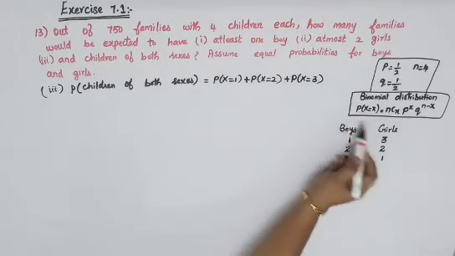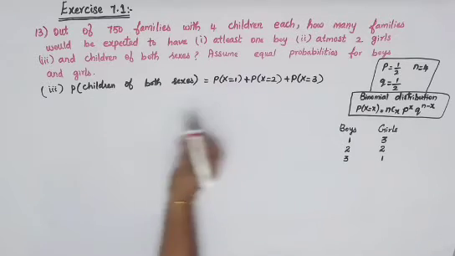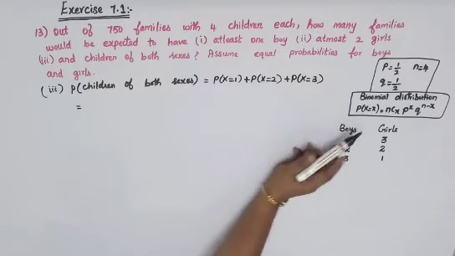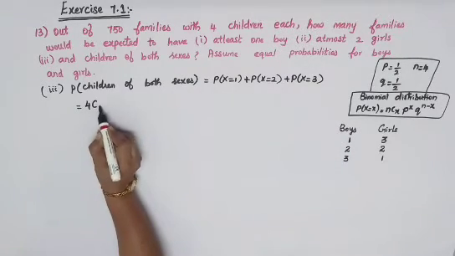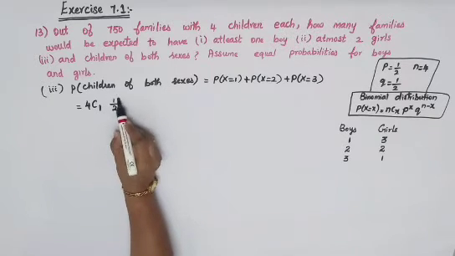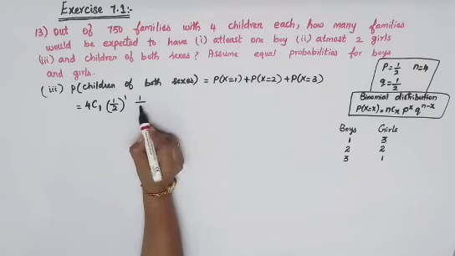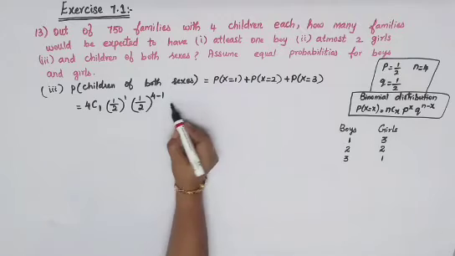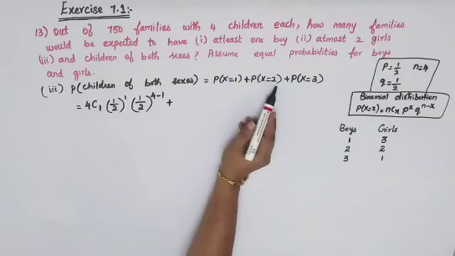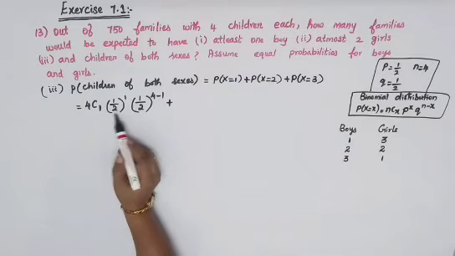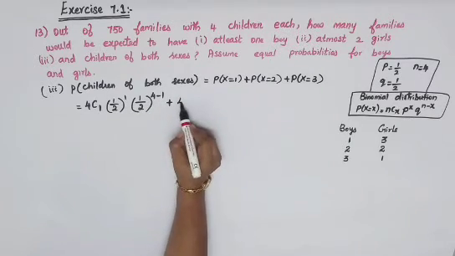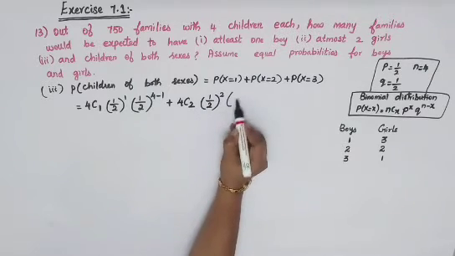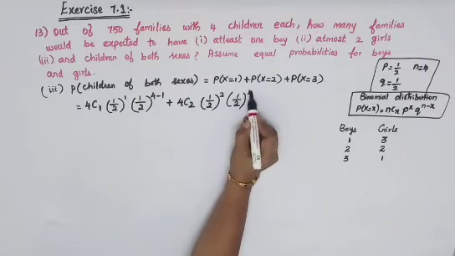Okay, so now go for your binomial distribution and substitute it over there. First is P of x is equal to 1, so it is equal to nCx. n is 4, so 4C1, p is 1 by 2 power 1, again q is 1 by 2 power 4 minus 1, that is n minus x. Okay, plus P of x is equal to 2. Now wherever you put 1 here, just put 2. So you'll get your second part, that is 4C2, 1 by 2 power 2, again 1 by 2 power 4 minus 2.